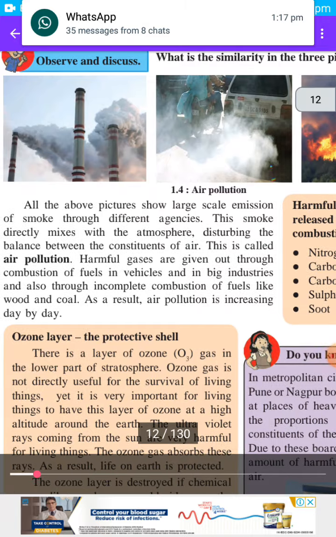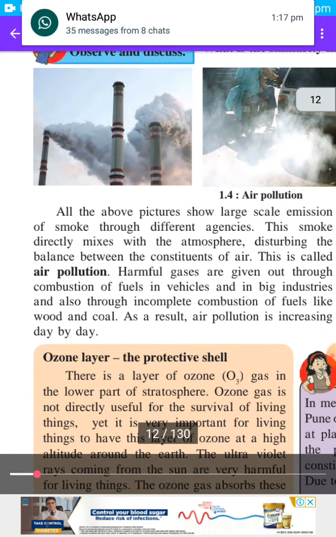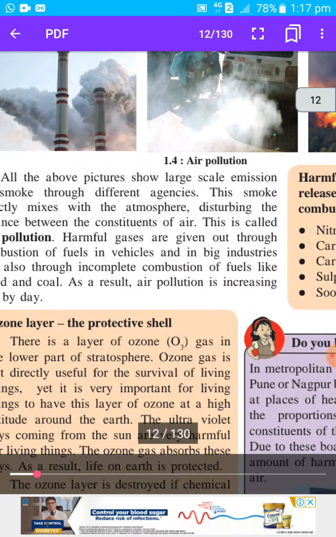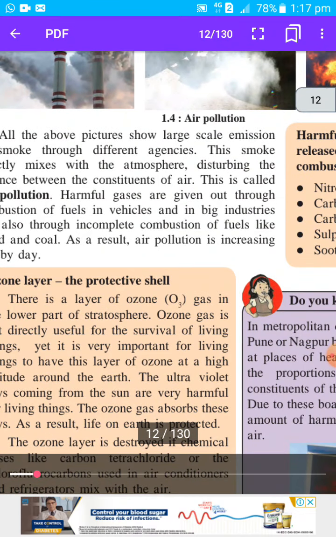As a result, air pollution is increasing day by day. In our surroundings you can see many vehicles on the road, constantly giving out harmful gases, which are harmful to animals as well as plants.